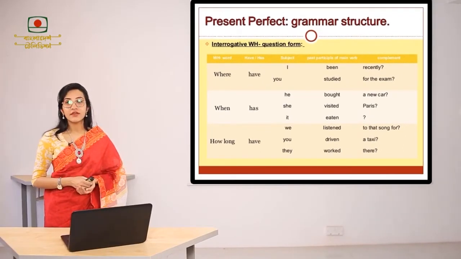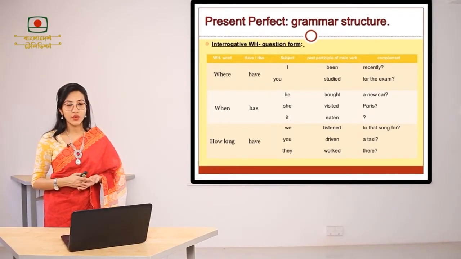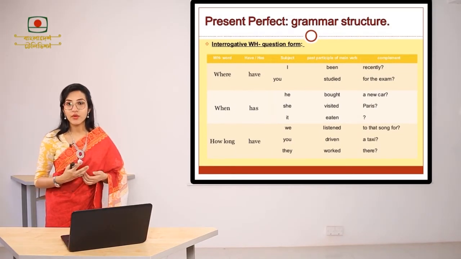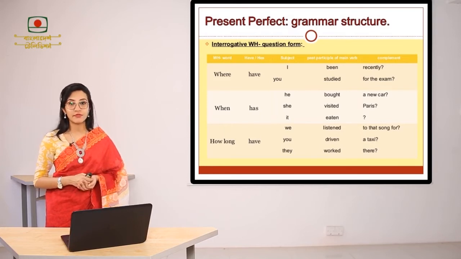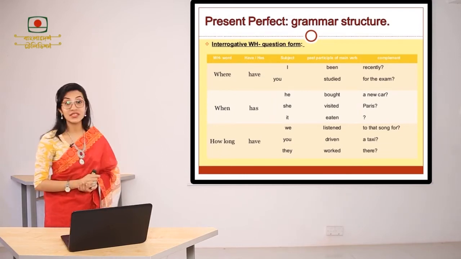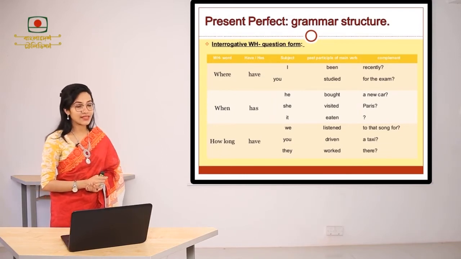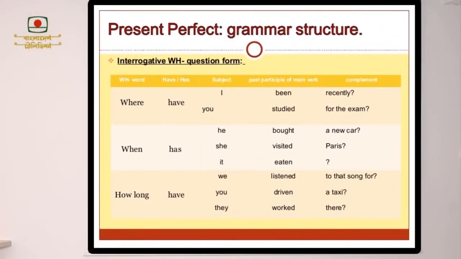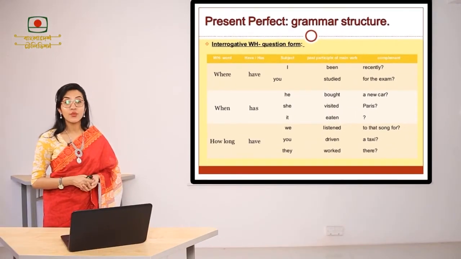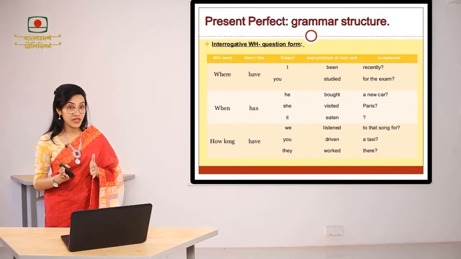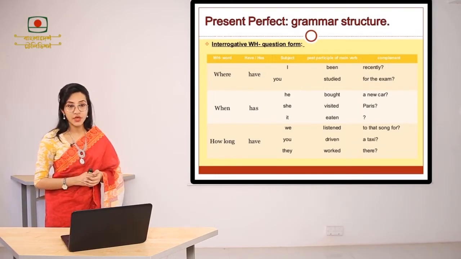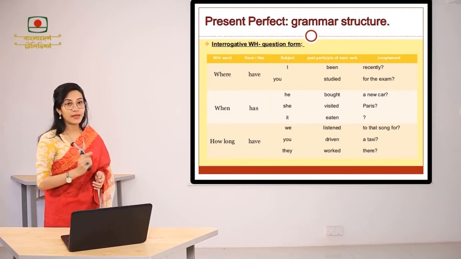We know that WH words like what, who, which, whom, whose, where, when and how can be referred to as WH words. And these words can be used to ask a question. Let's look at the last example. How long have they worked there? As you can see, we have just put the verb have at the beginning, and since we are asking a question with a WH word, we have used how long before that.